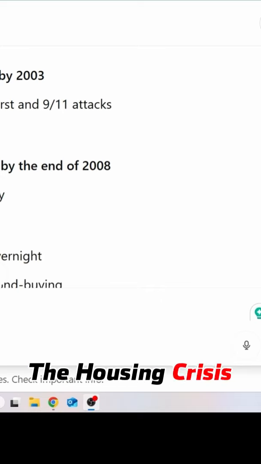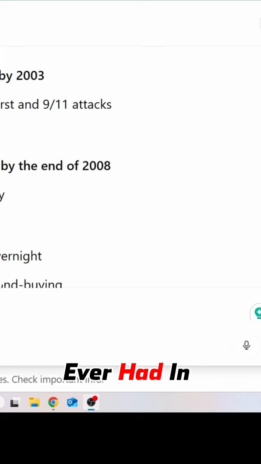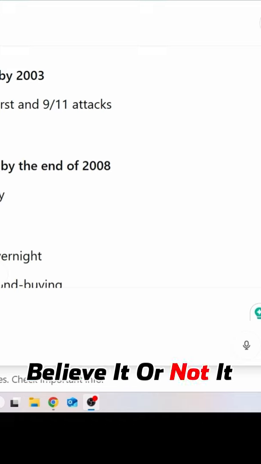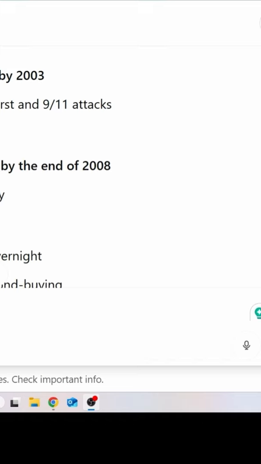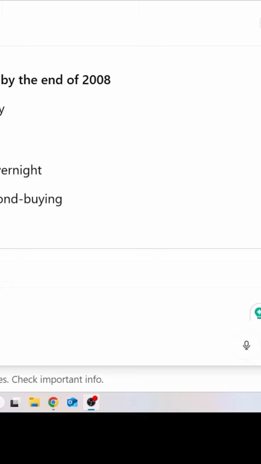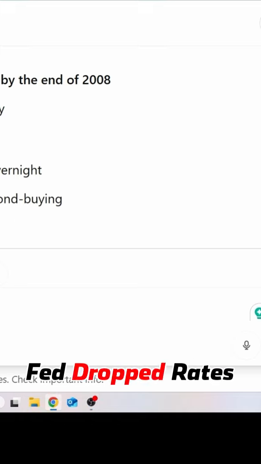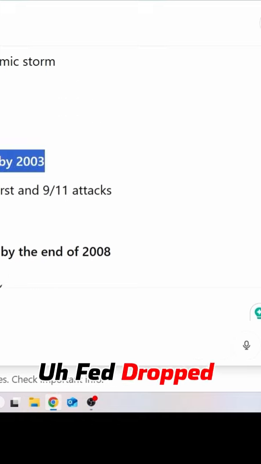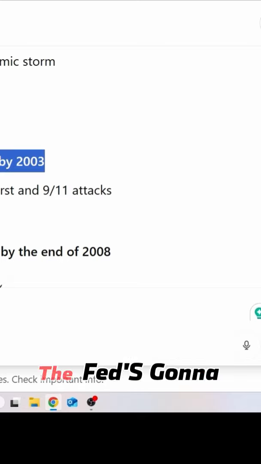The housing crisis, the biggest housing crisis we ever had in history. And to learn that and to figure out what happened, you have to really dive into the details. But this was actually just brought about by subprime mortgages. Believe it or not, it almost took down the whole world. Fed dropped interest rates from 5.25% to basically zero. Okay, rates stayed near zero for years. Then the 2020 COVID recession, Fed slashed rates. So in most cases, the Fed's going to drop rates.